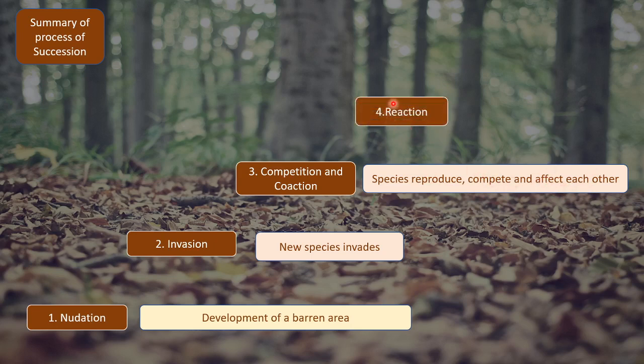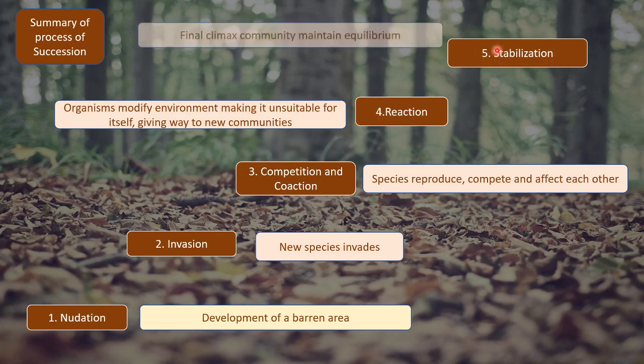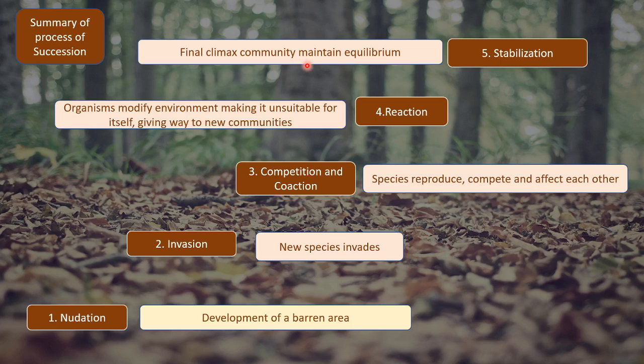Then follows the step of reaction, where each organism modifies its own environment and makes it unsuitable for itself in such a way that they give way to new communities, and this sequence keeps on continuing. This sequence of communities that gets formed one after another is called sere. Now after reaction, the last step is stabilization, where the final climax community maintains equilibrium with the prevailing climate.